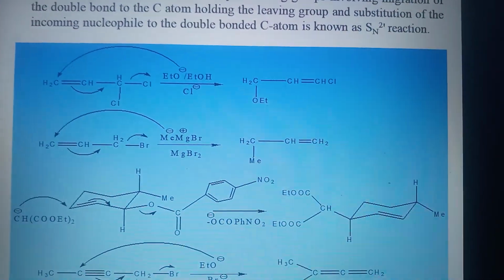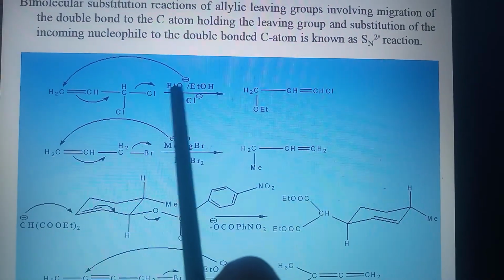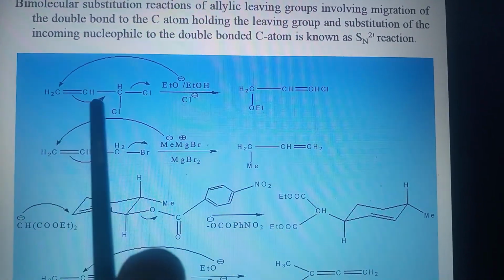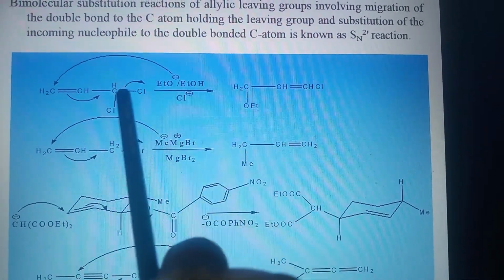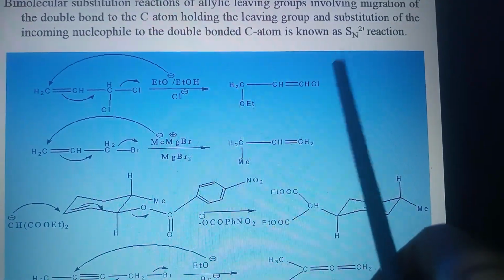Here are some examples. You can see, to this substrate, ethoxide anion will attack this carbon, removing this double bond and finally removing the leaving group, forming this product.